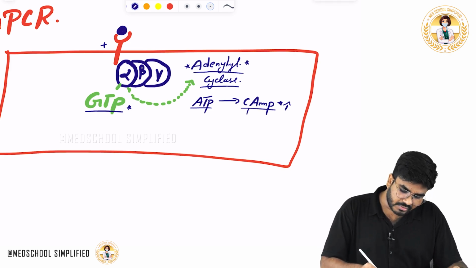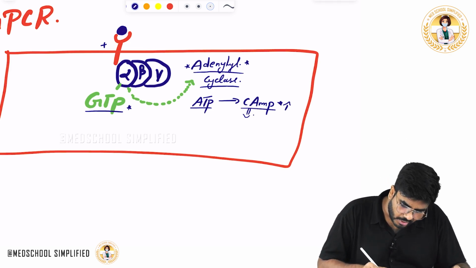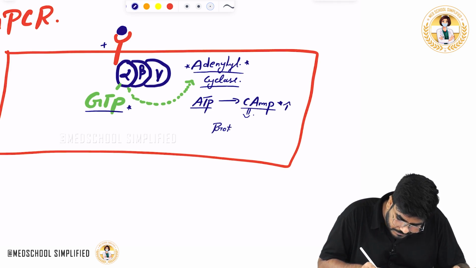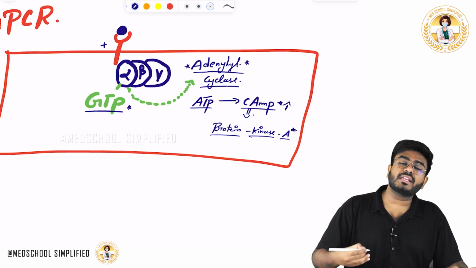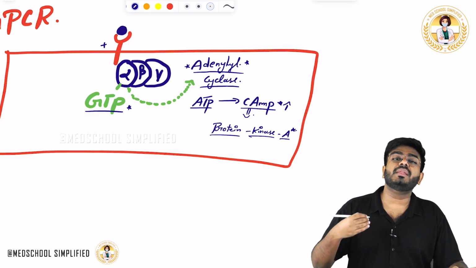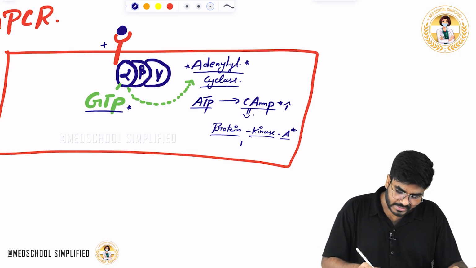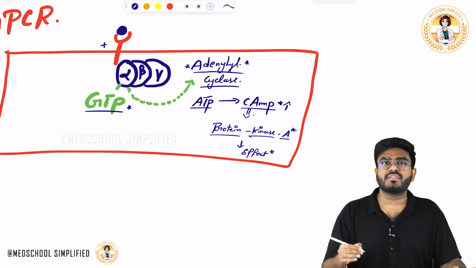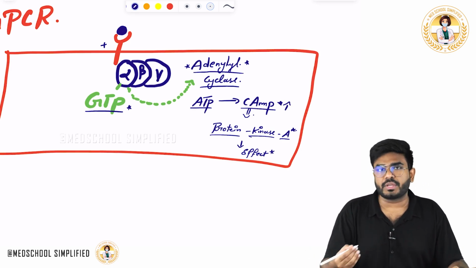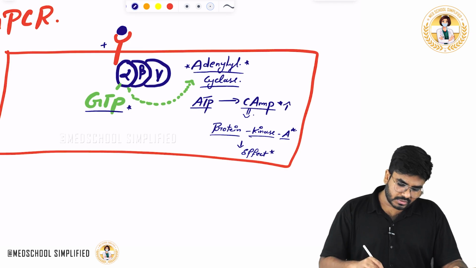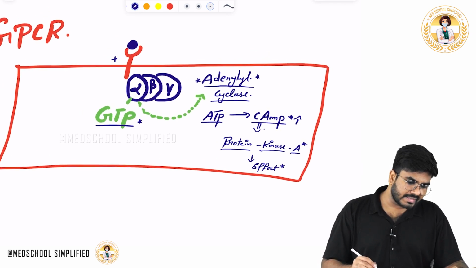Now what is the cyclic AMP going to do? It is going to activate something called protein kinase A. Protein kinase A is a kinase, and it is going to do the phosphorylation of many proteins within the cell. That is going to bring the cellular changes. So this protein kinase A is going to bring the effects by phosphorylation of different channels, different enzymes, different proteins within the cell. So this is how cyclic AMP is going to exert its effects.